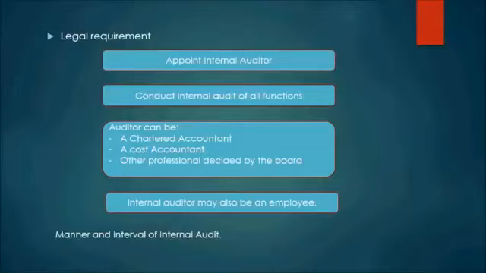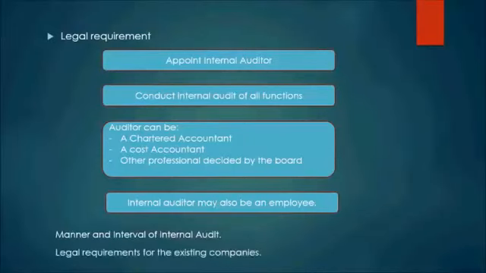And the scope, the functioning, periodicity, and the methodology of conducting the internal audit will be decided by the internal auditor himself, but in consultation with the audit committee that the board of directors have created. So we have already seen the provisions for the audit committee. There have to be 3 directors, one of them has to be independent and so on. That has already been discussed in the previous lectures, so I think it is very clear what the audit committee is. Over here, all we have to refer the audit committee for is to decide and formulate the scope, the functioning, the periodicity, and the methodology of performing an internal audit, right?